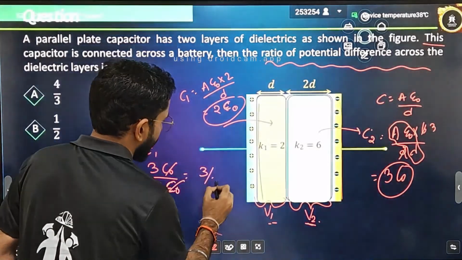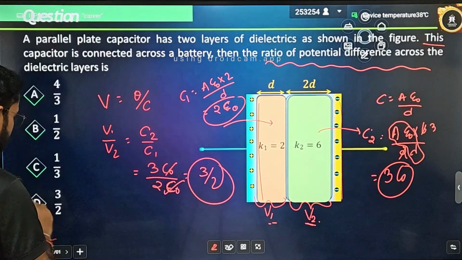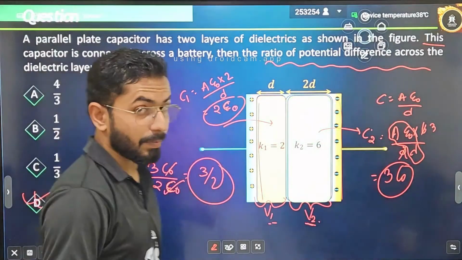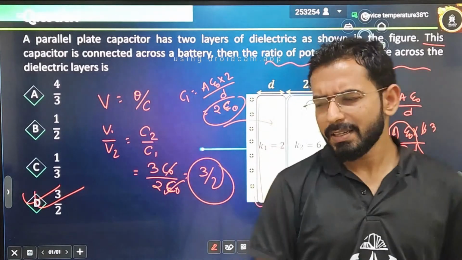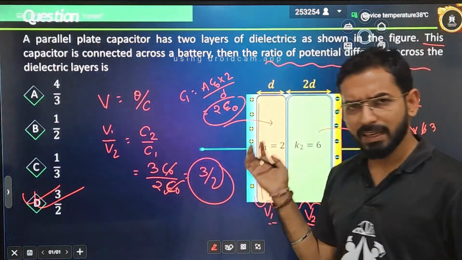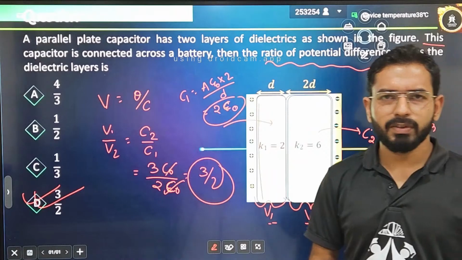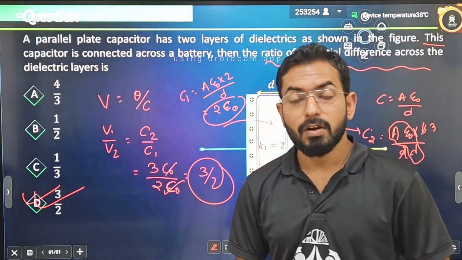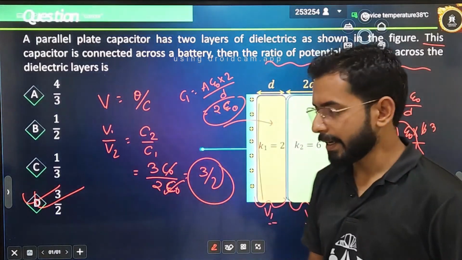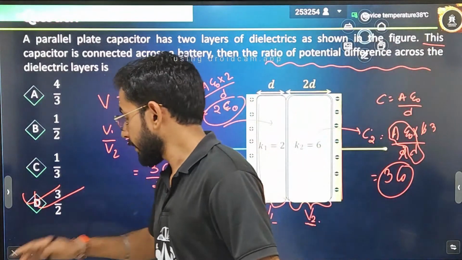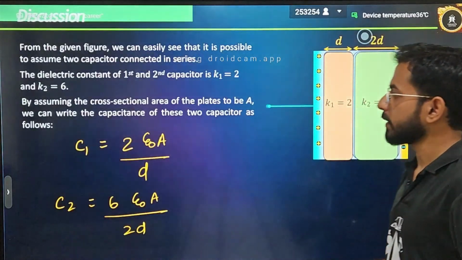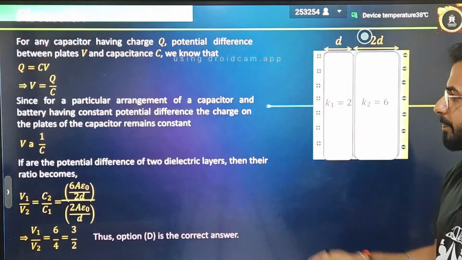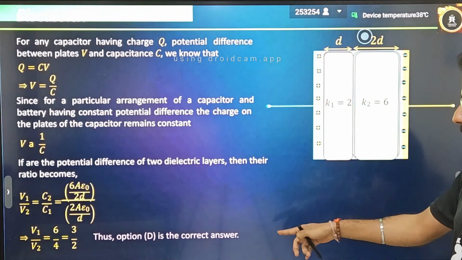C0 cancels, and what is left is 3 by 2. Which option is correct? Option D is correct. Is it clear? I have calculated the capacitance, and then the potential difference was asked. I know the formula of potential difference even from the first lecture. Is it clear? Now let's move to the next one. Same answer, 3 by 2 is the final answer. Option D will be correct.